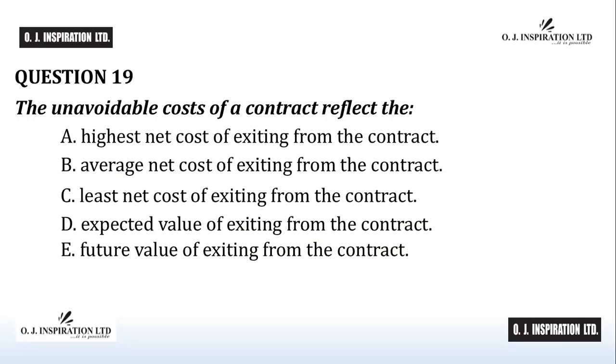Question number 19. The answer to question number 19 is C, least net cost of exiting from the contract. The unavoidable cost under a contract is the least net cost of exiting from the contract. C is the answer to question number 19.